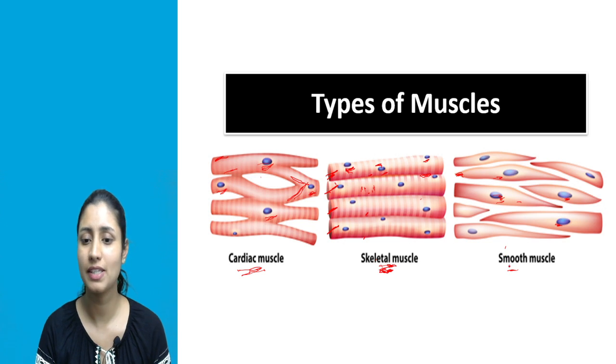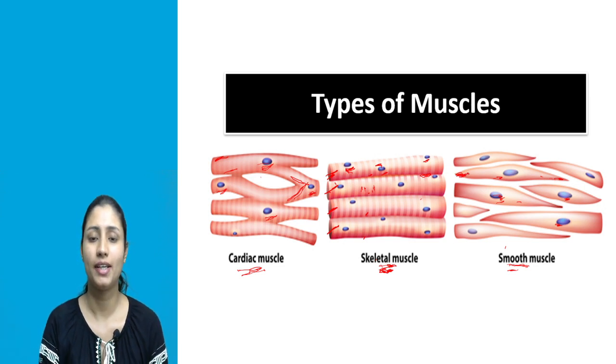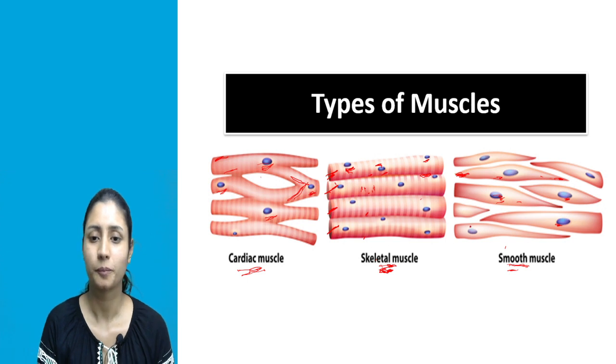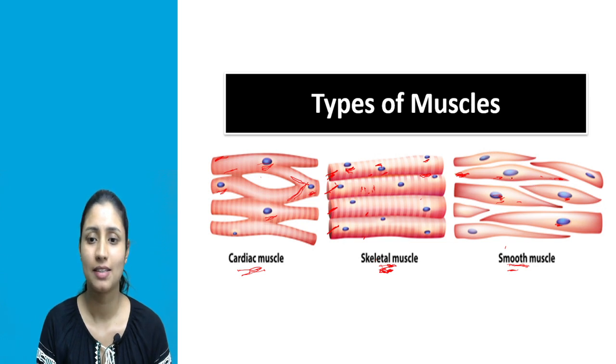Next we've seen the visceral muscle or smooth muscle. The shape of visceral muscle or smooth muscle cell is spindle shaped. Why spindle shaped? Because the cells are tapering at both the ends. The cells are pointed at both the ends, that's why spindle shaped. Then the cells are unbranched, they do not have any branching. Then the cells are uninucleated, they have only single nucleus.